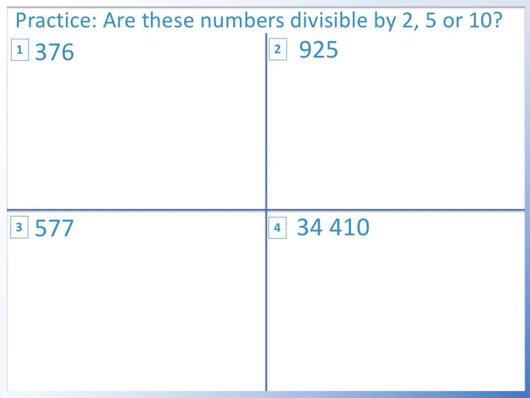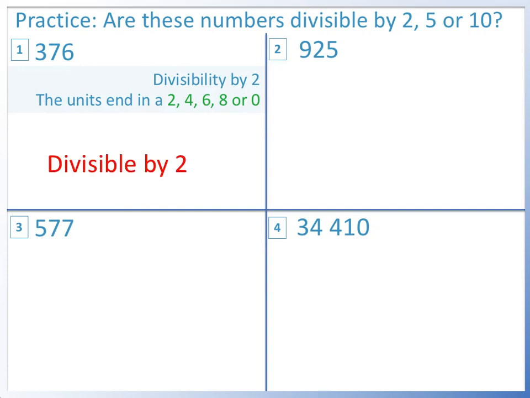Here are some practice questions for you to try. Pause the video and have a go. Question 1. 376 ends in a 6. Our divisibility by 2 rule was that it must end in 2, 4, 6, 8 or 0, so it is divisible by 2. It is not in the 5 or 10 times table.